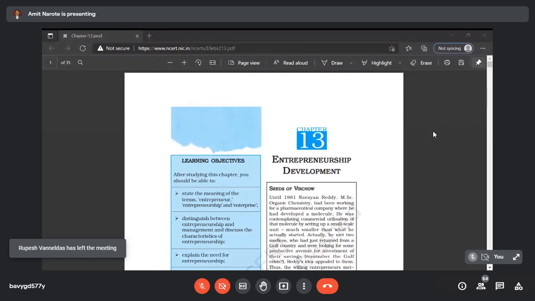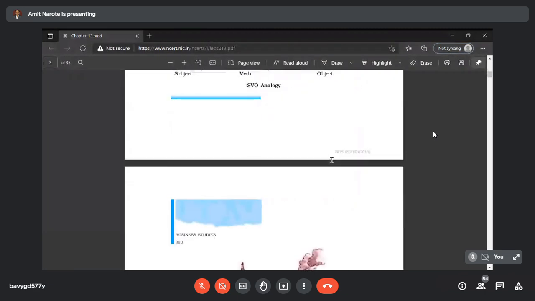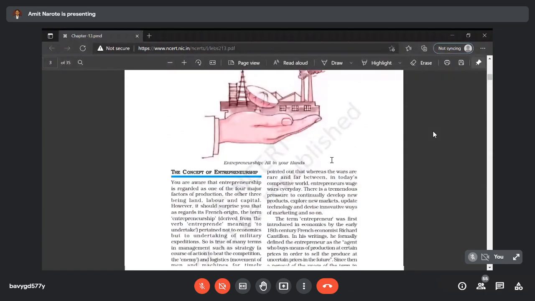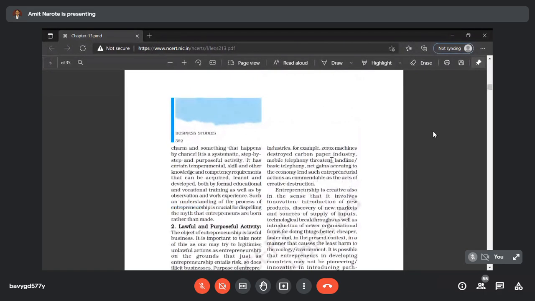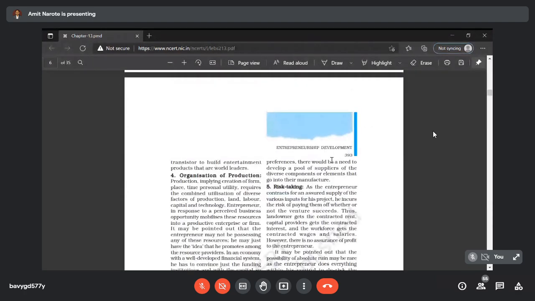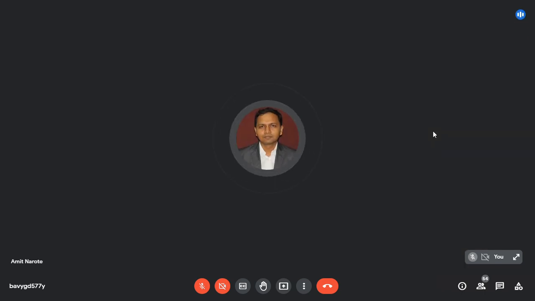So this is the case study that you have to study on your own. From here you will come to know the analysis, what the strengths, the weaknesses, and the threats of the organization are. That is the SWOT analysis that they have done. Now we will go to the next topic. This is the self-learning study that you have to learn by yourself. Now let's move to the next module.